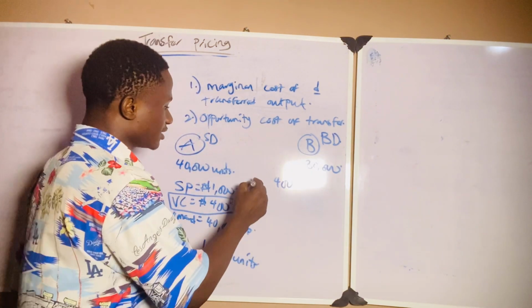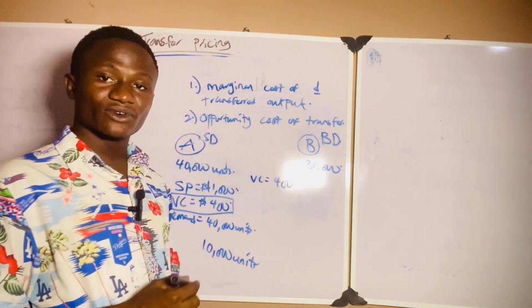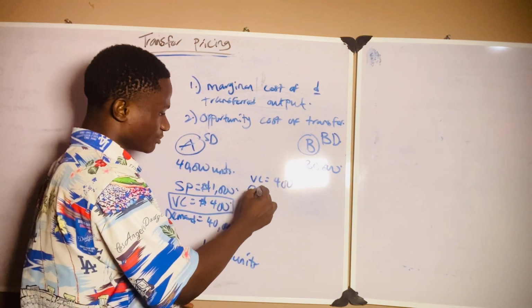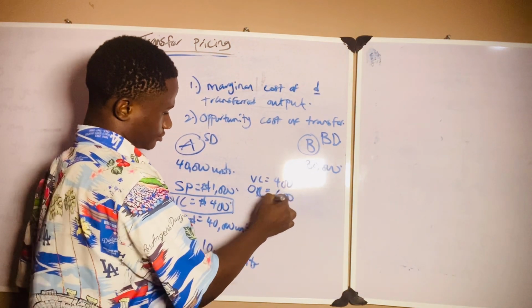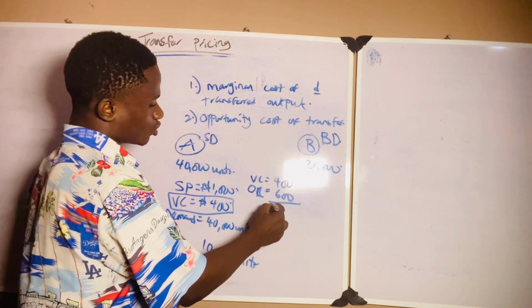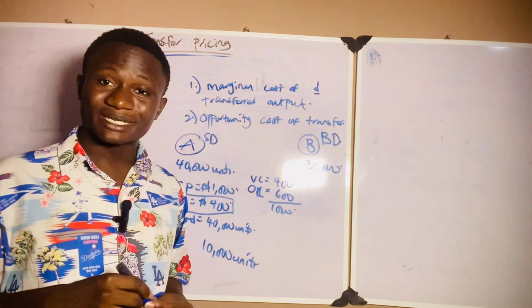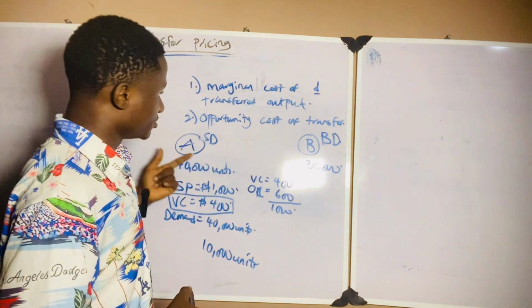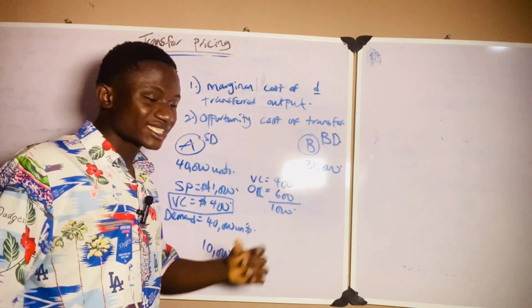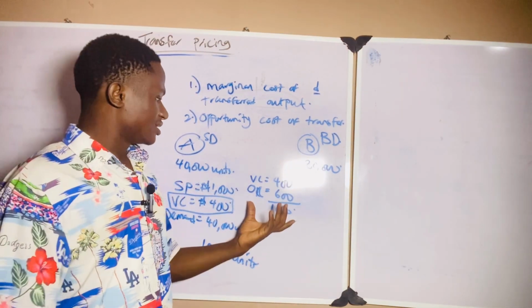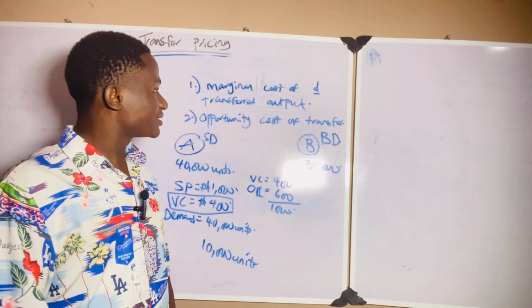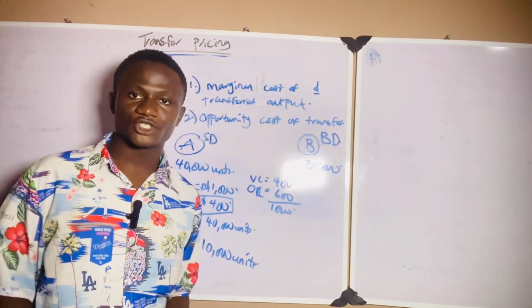So the marginal cost, or variable cost, is 400, plus the opportunity cost per unit, which is 600, making 1000. So the transfer price that division A will charge division B is 1000: variable cost plus opportunity cost. This 1000 naira is the price at which division A will now be selling to division B.